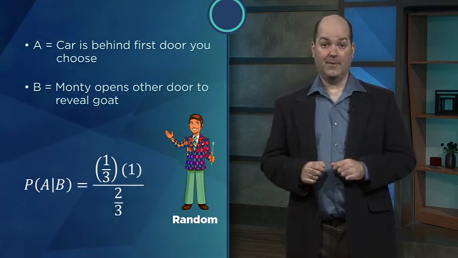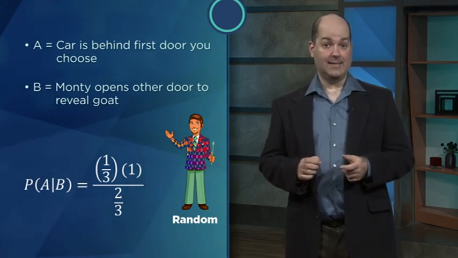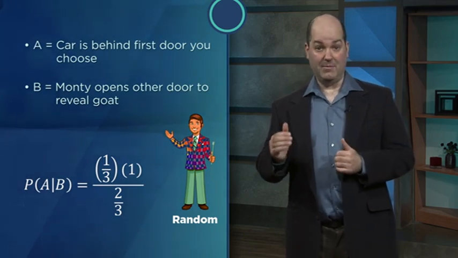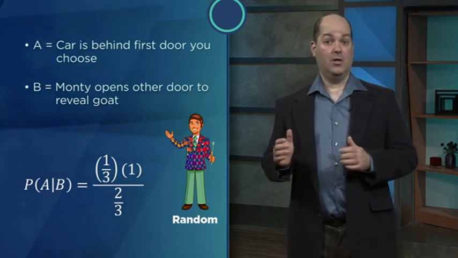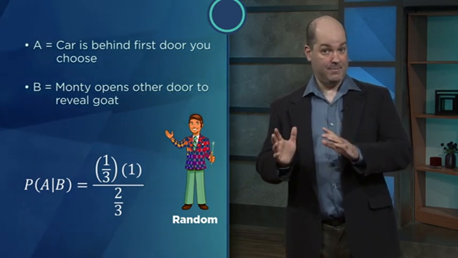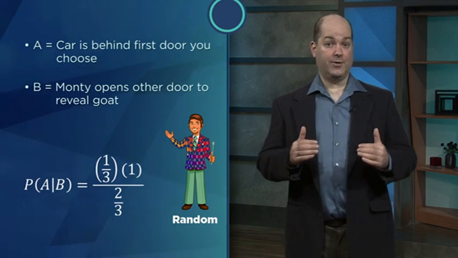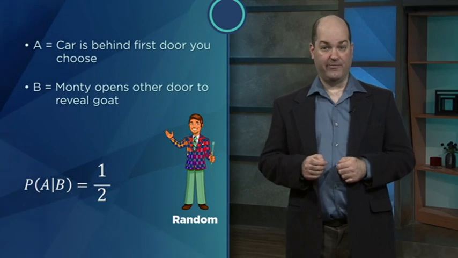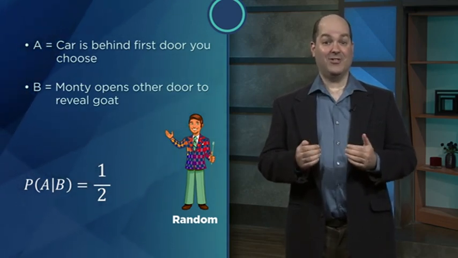So Bayes' theorem says that the probability that our initial door was correct, given that Monty showed a goat, is now 1/3 times 1 on top, divided by 2/3 on the bottom, and that works out to be 1/2, just as we calculated before. It would seem that the equations confirm our intuitions.